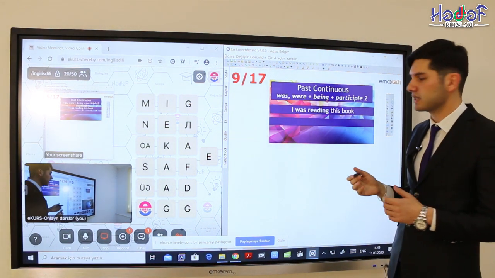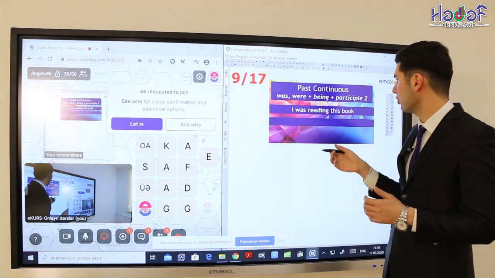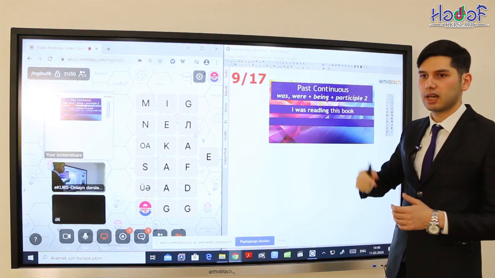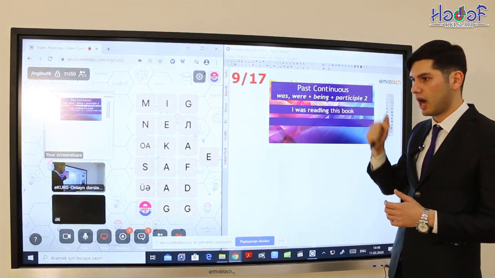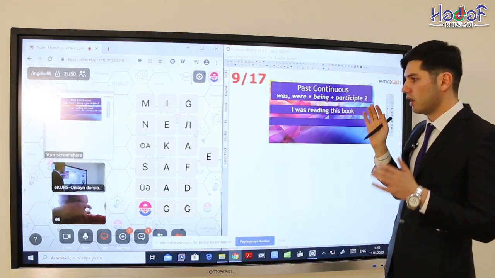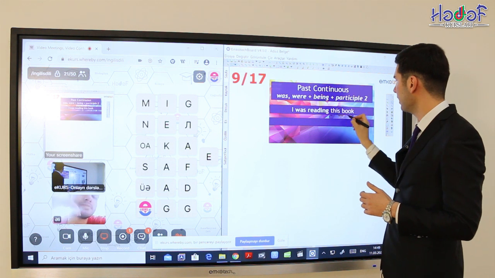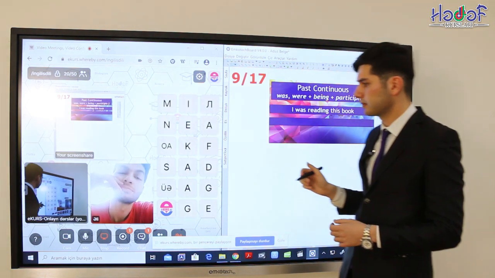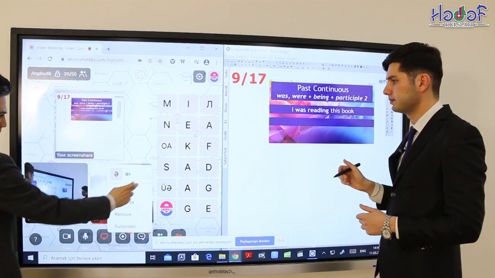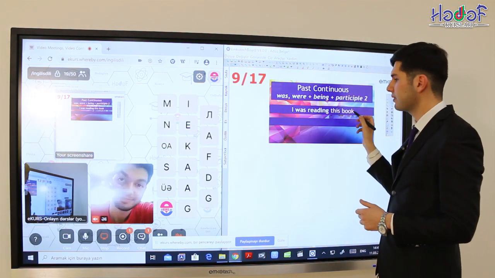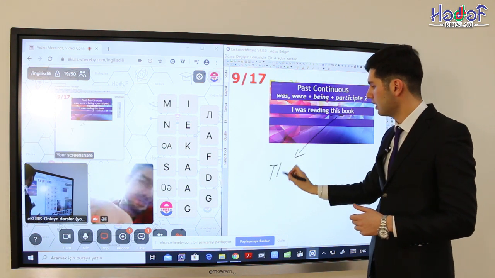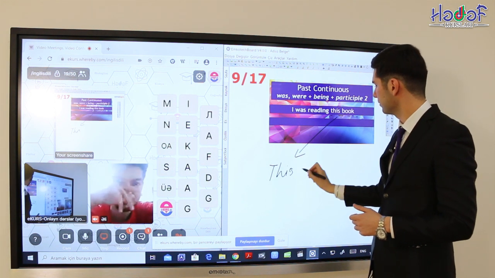How can we change into passive voice? It should be so. Kitab mənim tərəfimdən oxunurdu. Книга читалась мною. Let's see. How can we create passive voice? Again, firstly, we find out. Firstly, we should find out our object. This is this book. We change into subject.